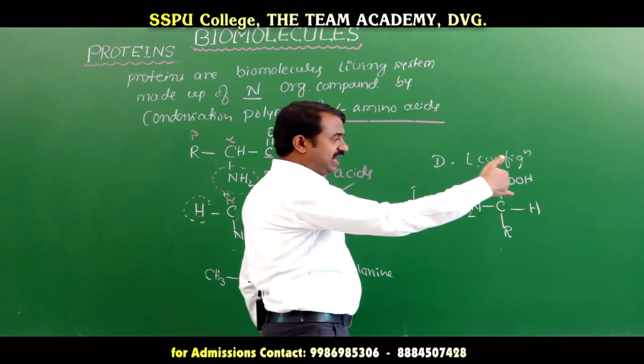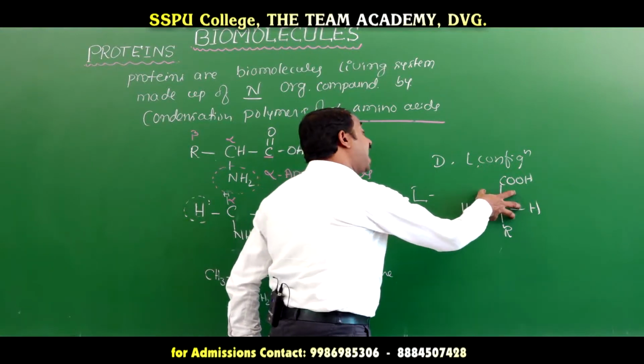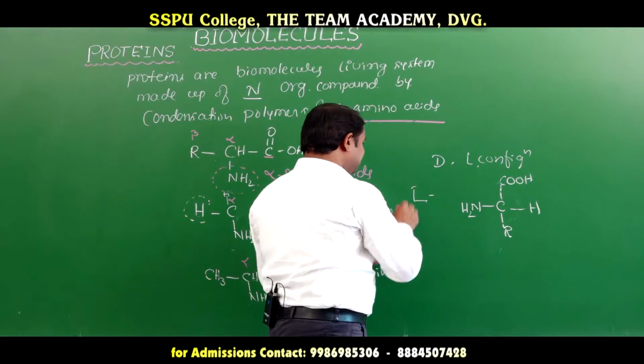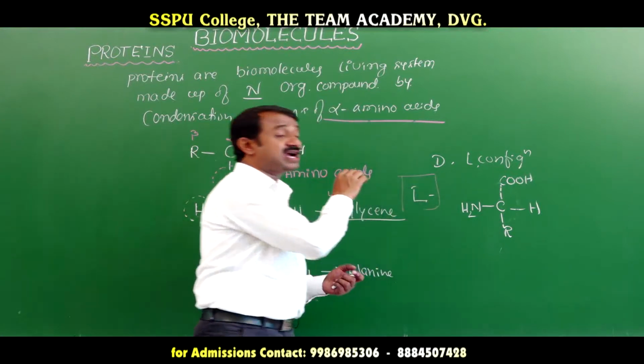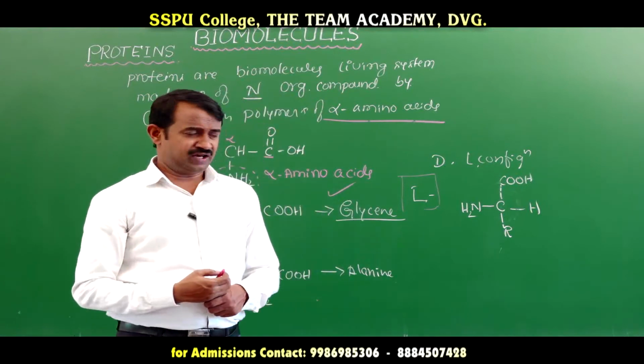When plane polarized light passes through it, it rotates anti-clockwise. That is the L configuration.